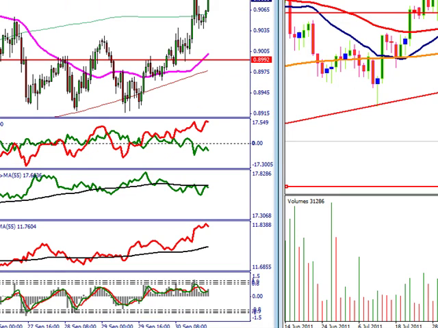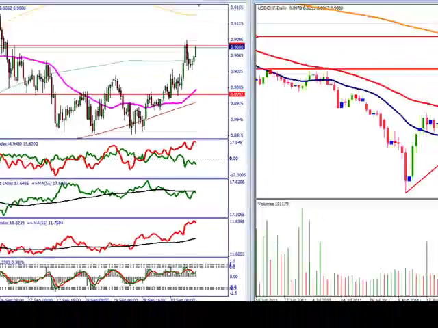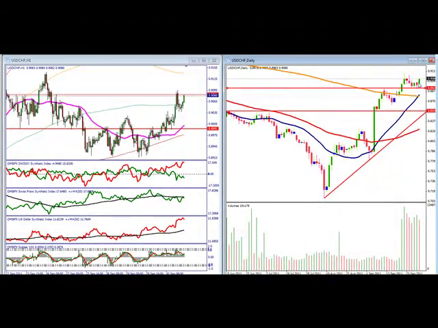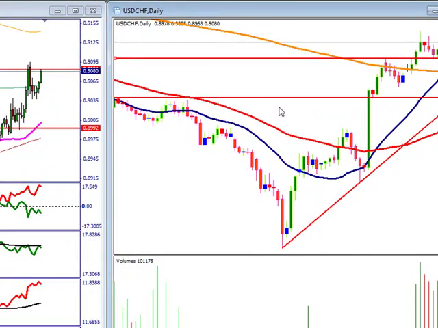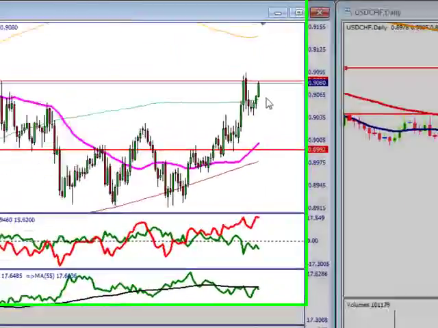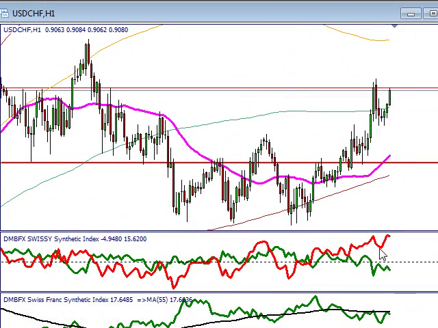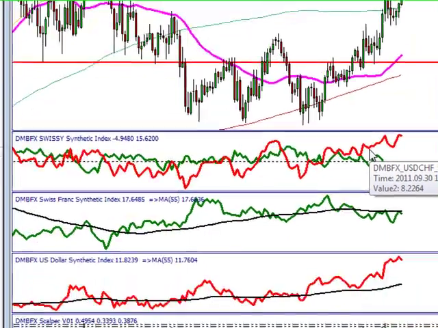Finally, we'll look at the dollar franc. Beautiful move here, testing the support of 0.89, and like gold, we're seeing some sideways action here, breathing after several big moves higher. On a 1 hour time frame, we are in a sell zone, but the dollar is still in control. So as long as the dollar is in control, this will continue to move higher.